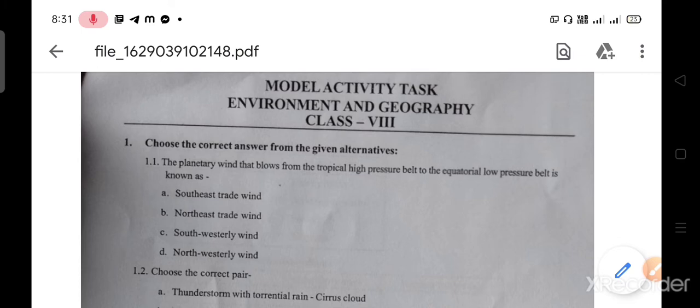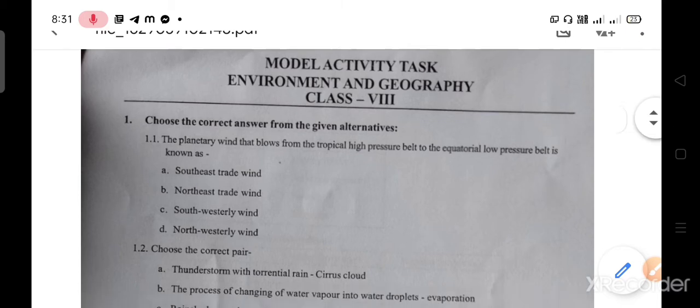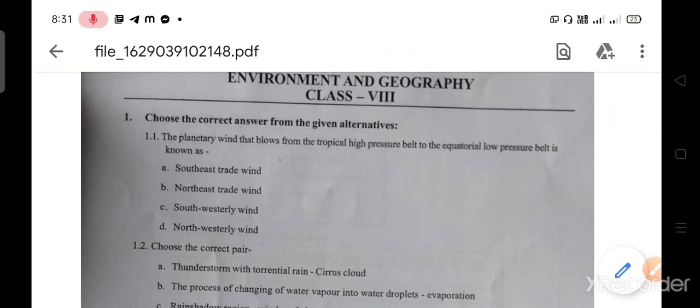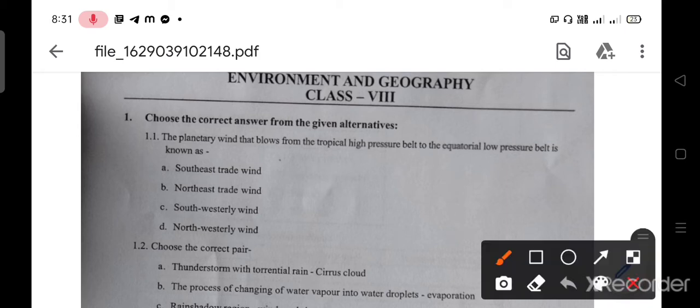So let's start. Question number 1. Choose the correct answer from the given alternatives. The planetary winds that blow from the tropical high pressure belt to the equatorial low pressure belt are known as: option A, southeast trade wind; B, northeast trade wind; C, southwesterly winds; D, northwesterly winds. So the correct answer is B, northeast trade winds.